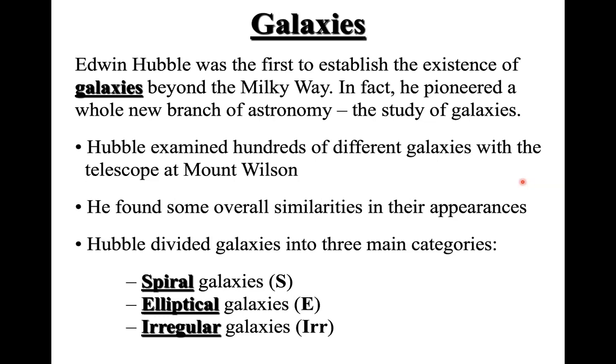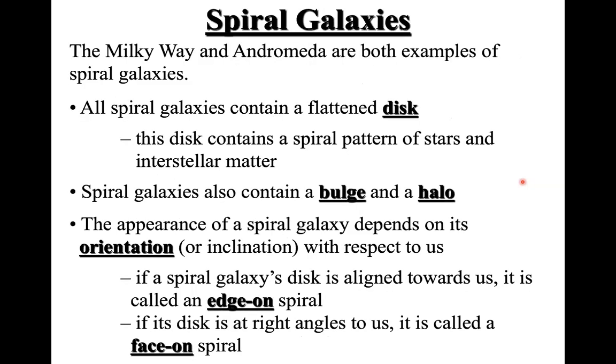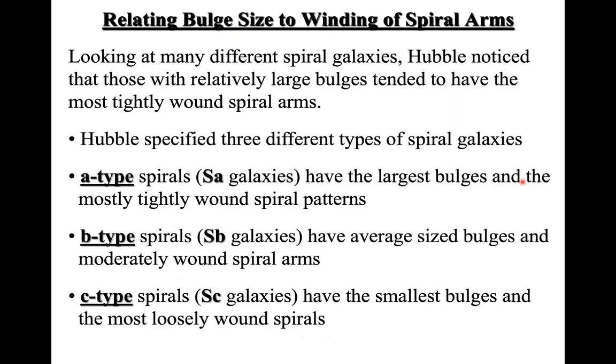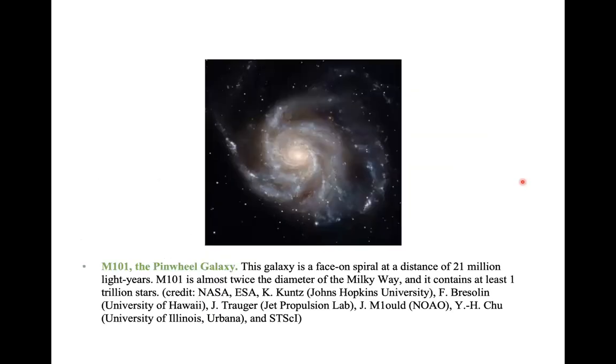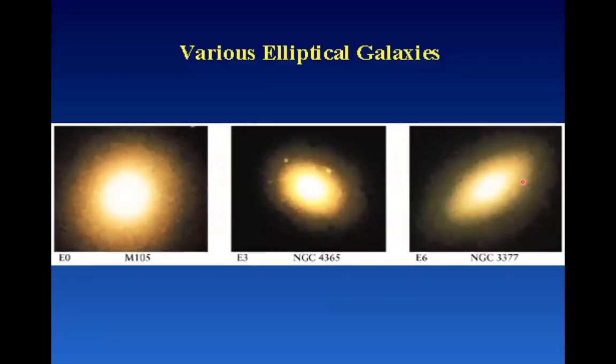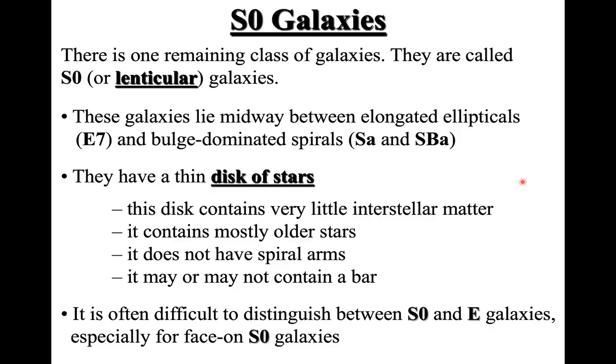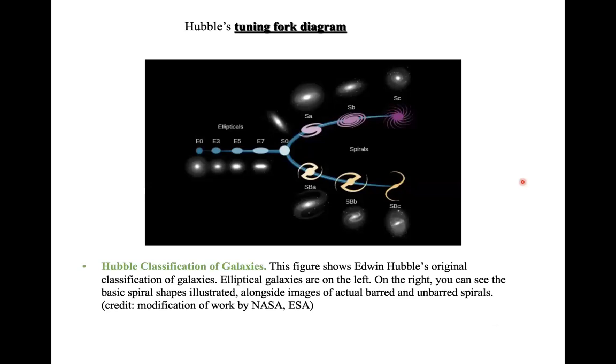And he has something called the Hubble tuning fork classification, which is this right here. So let me directly go into this diagram of the Hubble tuning fork classification. This one right here.